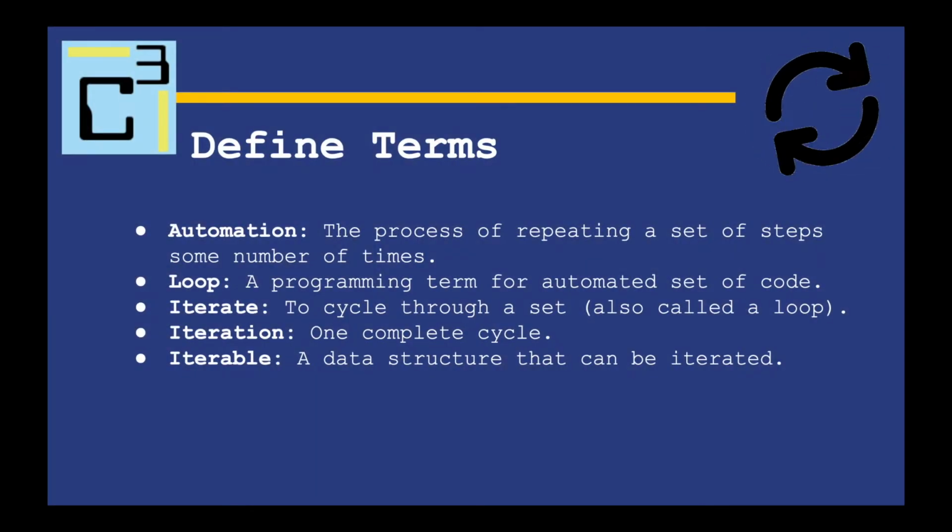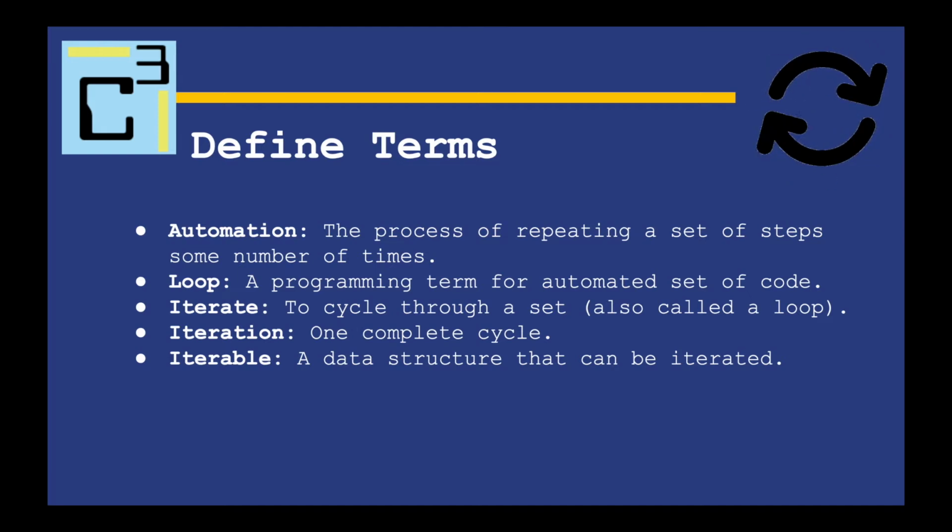These are the terms that we'll be using throughout the video, and you'll notice that they all kind of play off of each other because they're all about automation. They're almost like different ways to say the word automate. So of course the first one is the word automation, and I'm defining automation as the process of repeating a set of steps some number of times. I like to think of it as repeating an algorithm, right? Repeating a set of steps over and over and over again, okay? That's the whole purpose of this video, to see how to make our code repeat a set of steps.